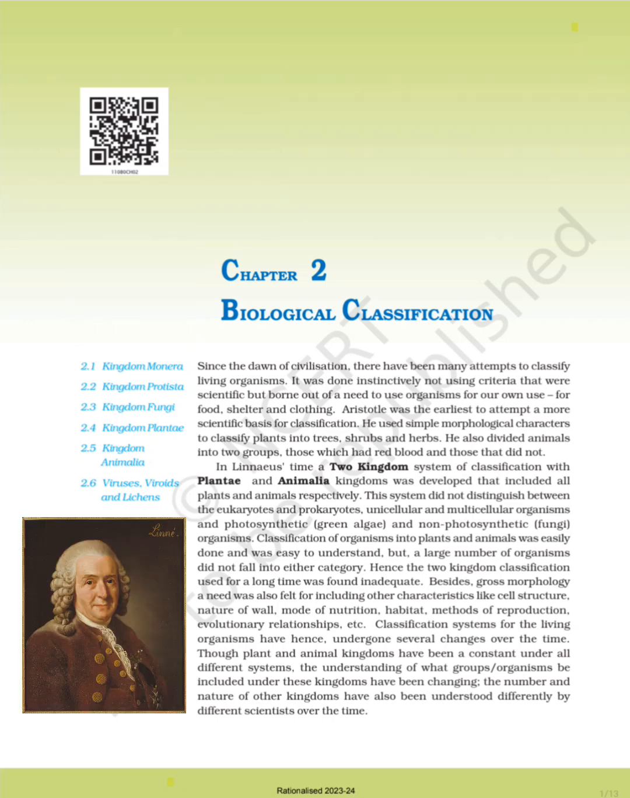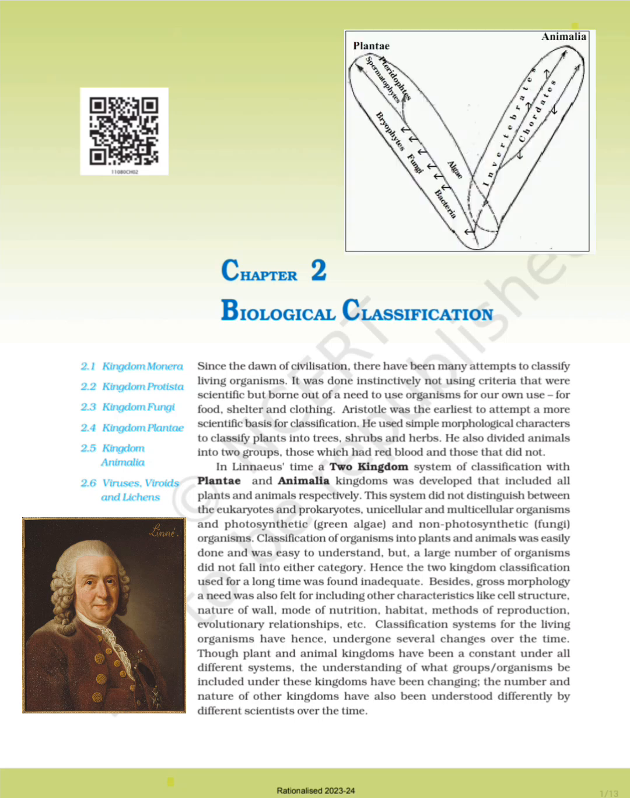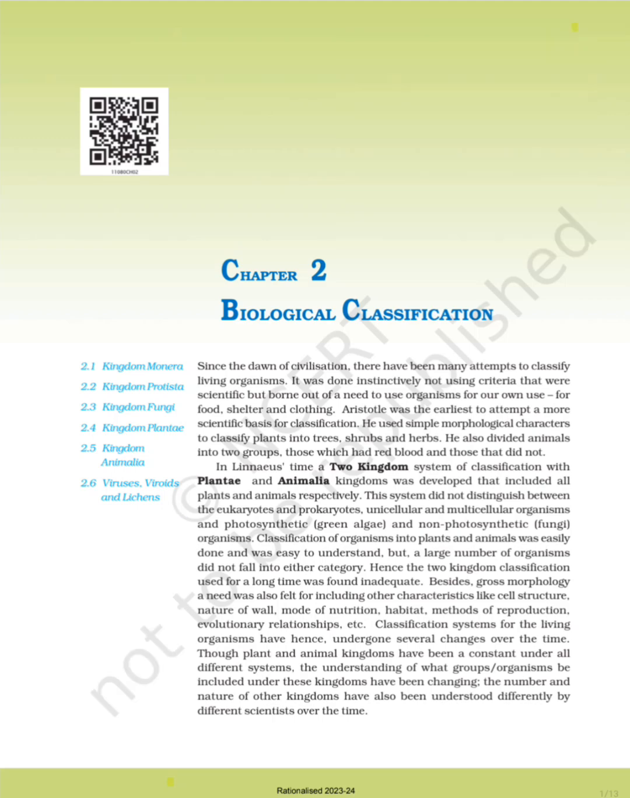In Linnaeus' time, a two-kingdom system of classification with Plantae and Animalia kingdoms was developed, and that included all plants and animals respectively. This system did not distinguish between the eukaryotes and prokaryotes, unicellular and multicellular organisms, and photosynthetic green algae and non-photosynthetic fungi. Classification of organisms into plants and animals was easily done and easy to understand, but a large number of organisms did not fall into either category. Hence, the two-kingdom classification used for a long time was found inadequate.